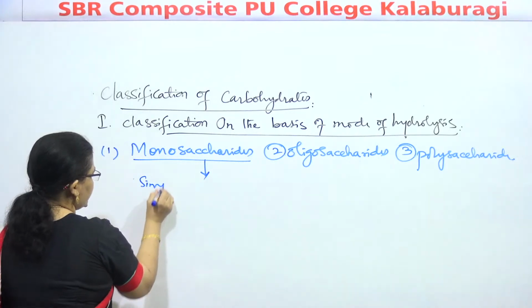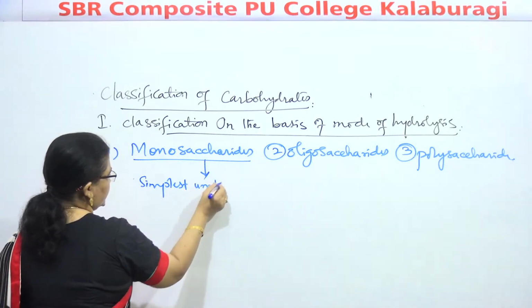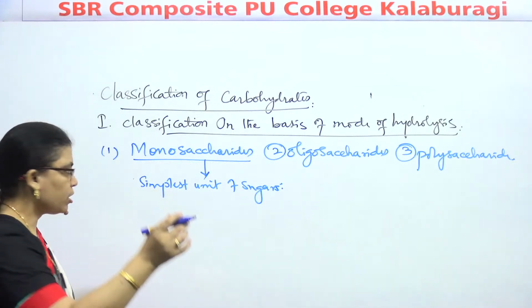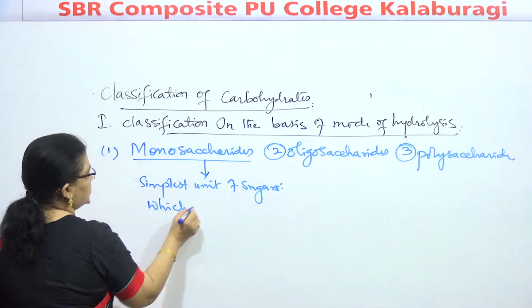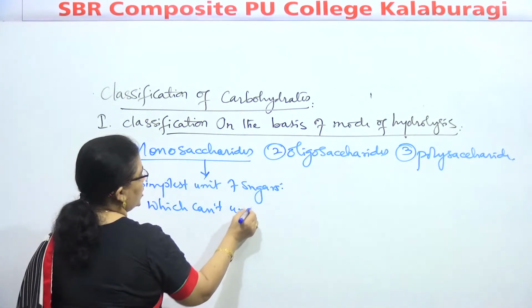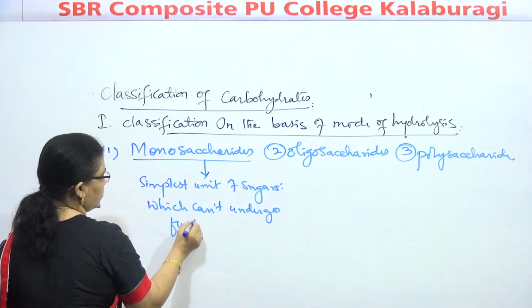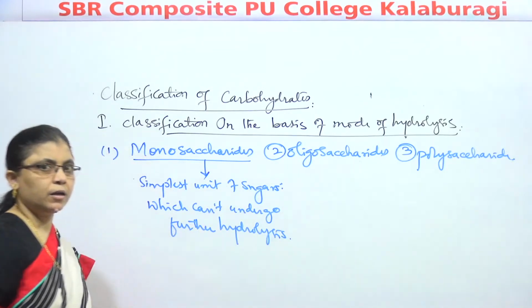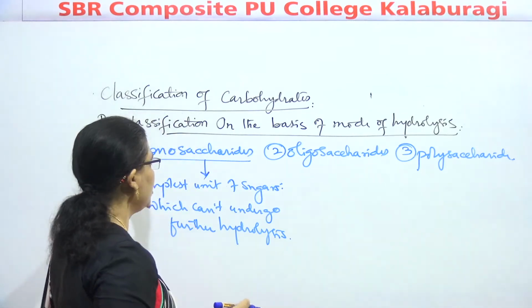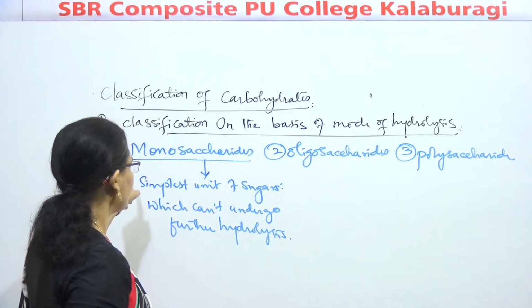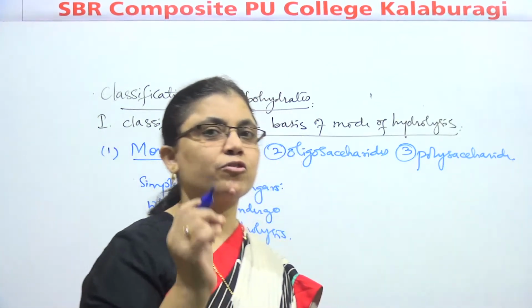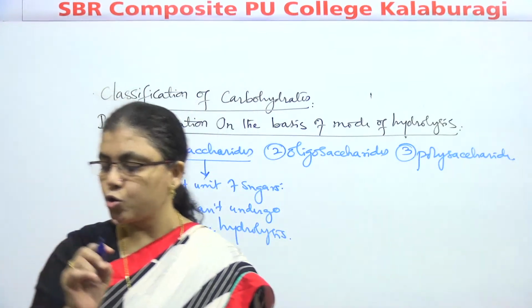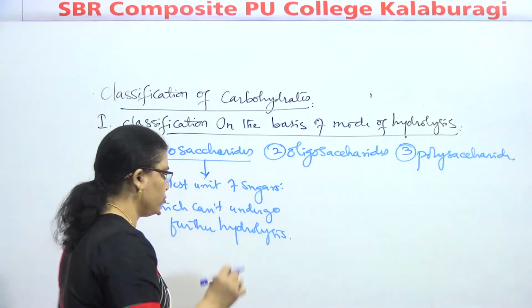Monosaccharides are the simplest unit of sugars, which cannot undergo further hydrolysis.